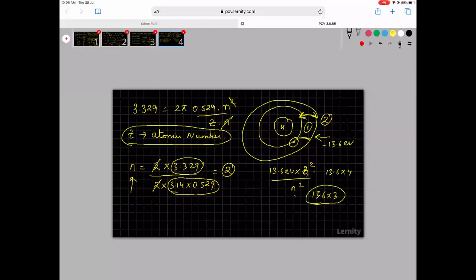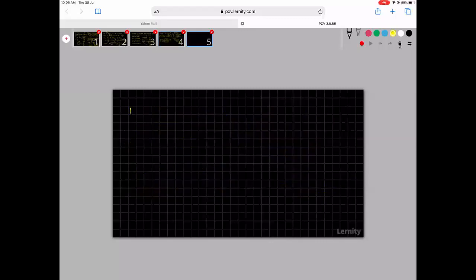So we can then write down that the energy released is equal to minus 13.6 into 3. Okay, now this energy is made to hit hydrogen in the ground state.